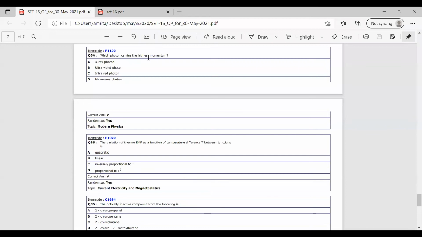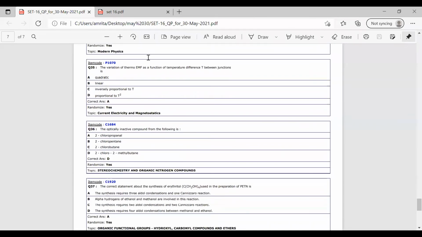Okay. So now moving on to the next question, question number 35. The variation of thermo EMF as a function of temperature difference T between the junctions is. So the thermo EMF can be expressed as a function of the temperature between the two junctions, that is between the cold and the hot junction.